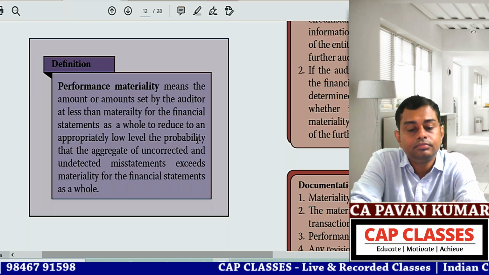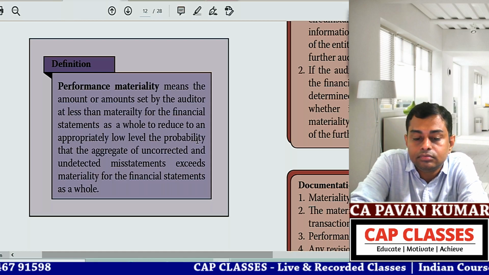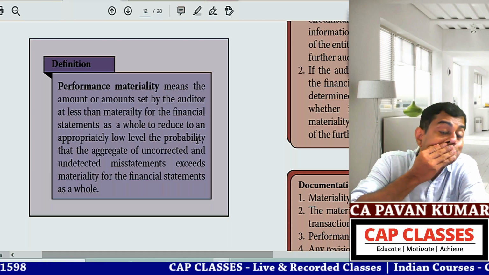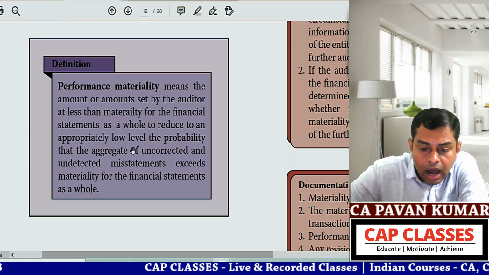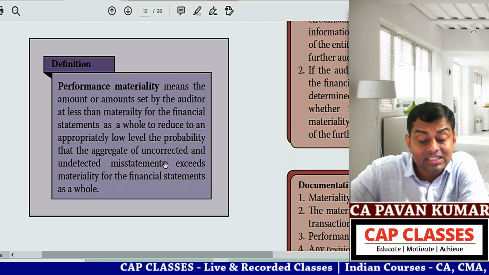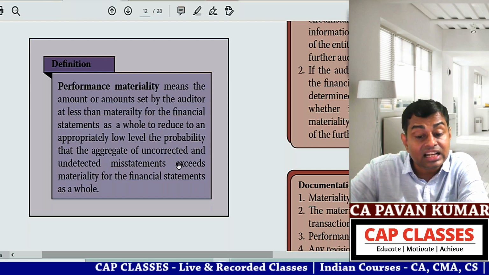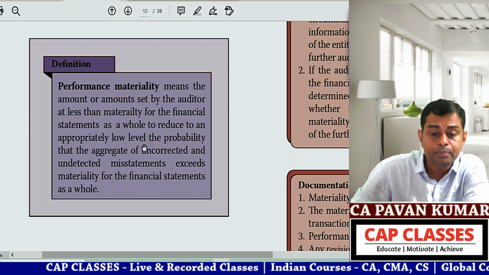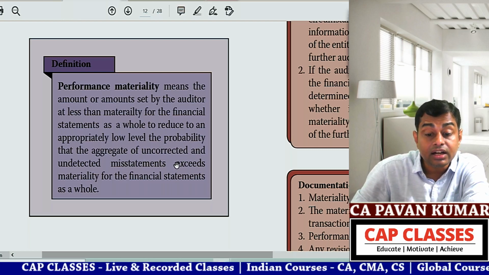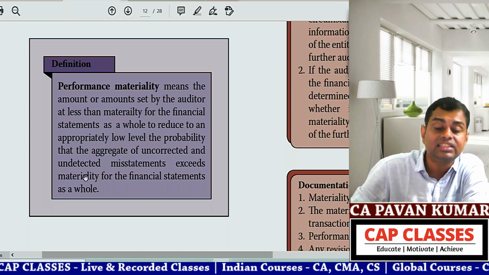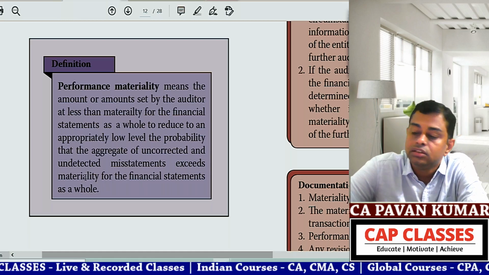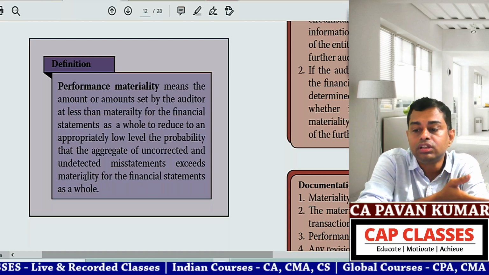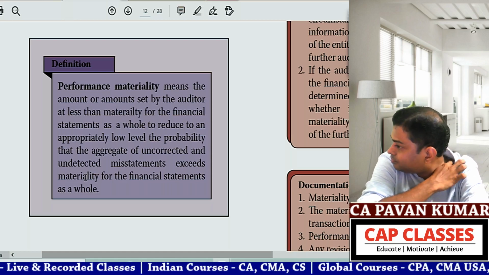That's all. Here it says does not exceed; that seems to be a printing mistake. The uncorrected, undetected misstatements should not exceed materiality level. That's all. Why will you do something which exceeds?